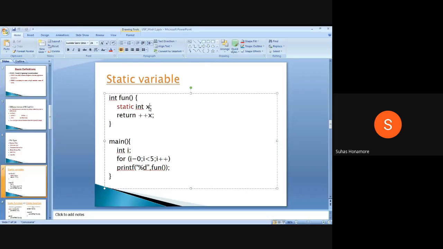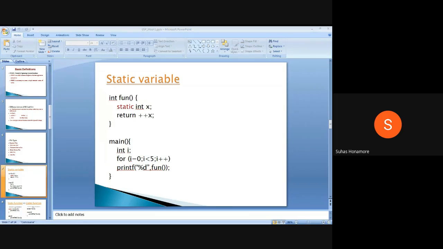By default, static variables are initialized to 0. So here we will not get any garbage value. By default the x variable is initialized to 0, so it starts from 0 onwards. We are returning x plus plus. So what is the value? The first value it will return is 1. So 1 to 5 it will print.